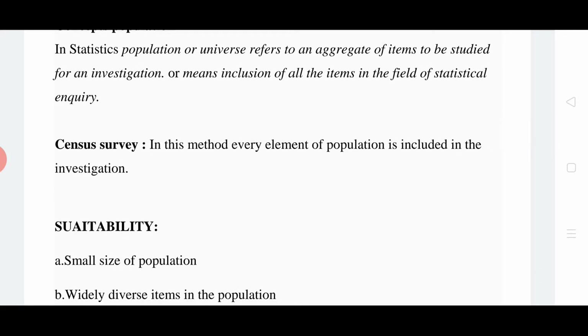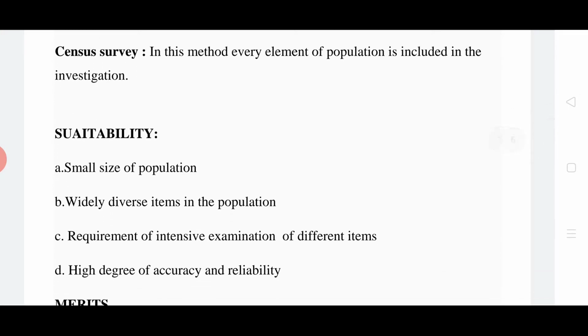In this method, every element of the population is included in the investigation. Suppose we talk about population census, we are collecting data for every family, for every person. So that is called population census. This is suitable when the size of the population is small, when there are widely diverse items in the population, when there is a requirement of intensive examination of different items, which you want to study in detail, in depth, and when a high degree of accuracy and reliability is required. Then we go for census survey.